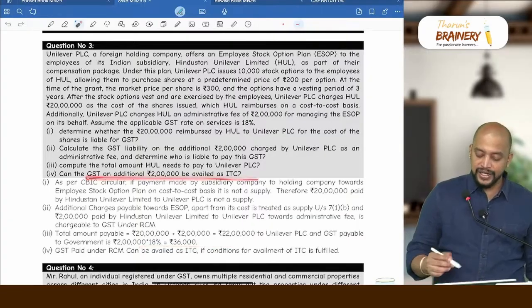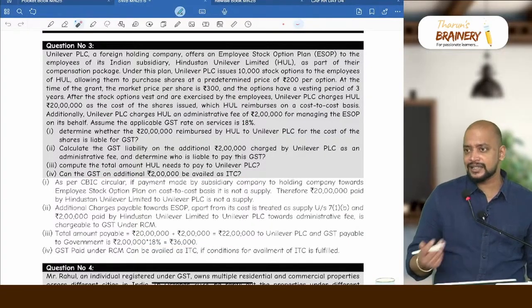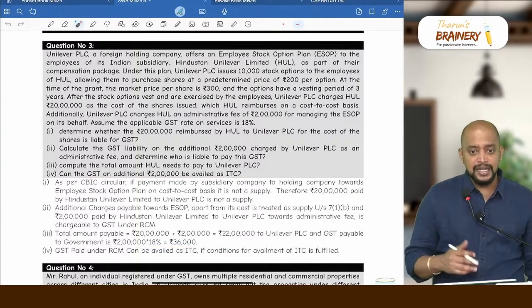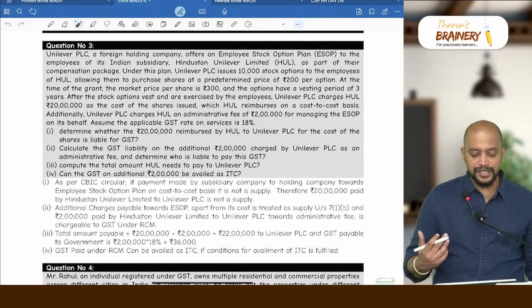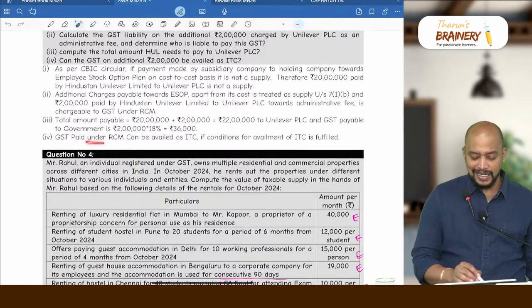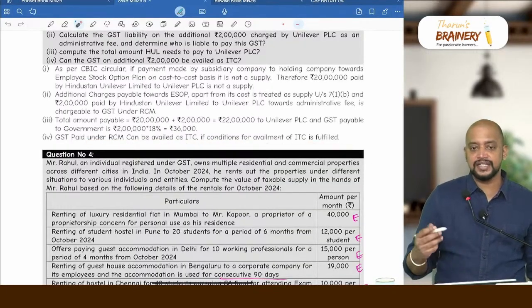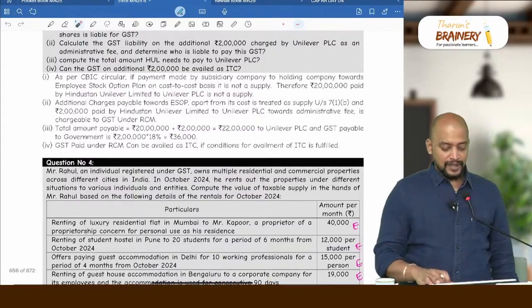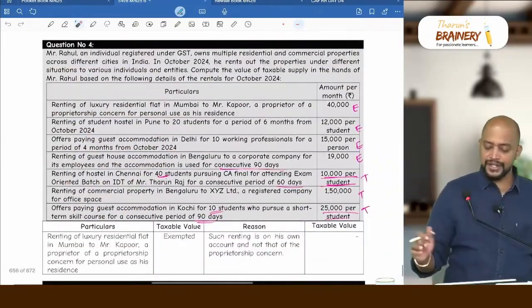Can the GST on the additional 2 lakh be availed as ITC? Yes. We don't have any blocked credit, and it is used in the course or furtherance of business, so definitely they can take ITC. GST paid under RCM can be availed as ITC if the conditions for availment of ITC are fulfilled. Then next one, look into question number 4.